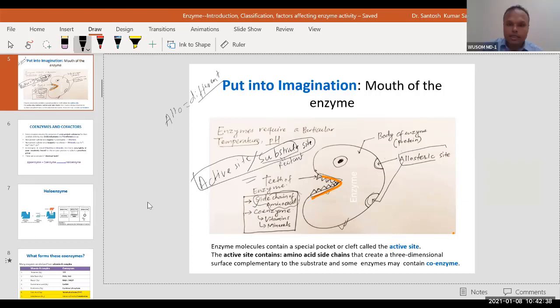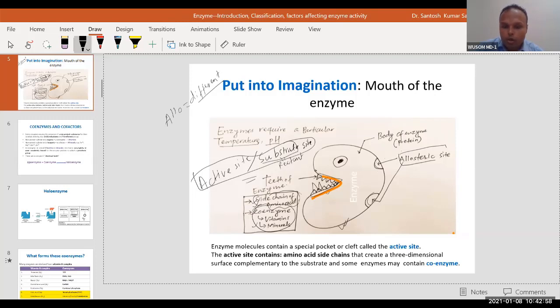So this is teeth, and teeth is side chain. Second, there is another type of molecule that can form this teeth, and this will form a special type of teeth.